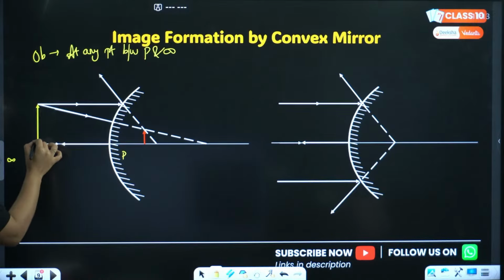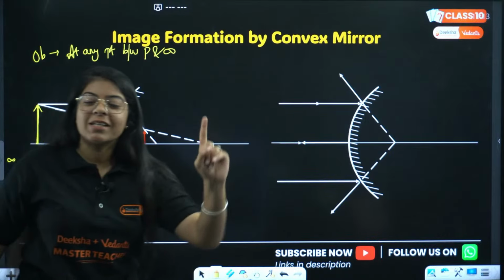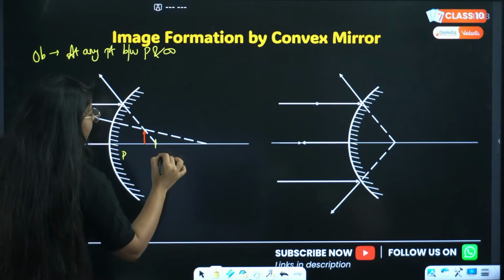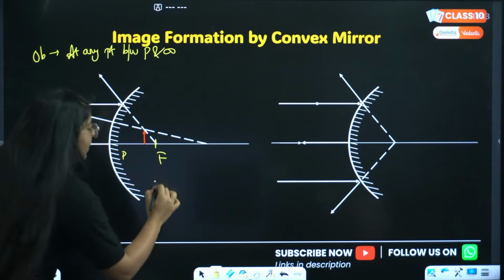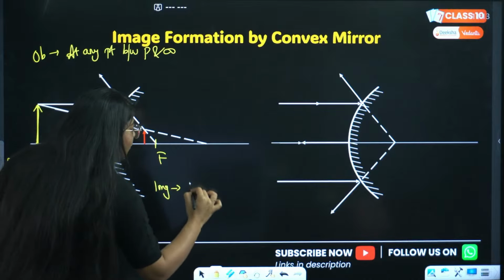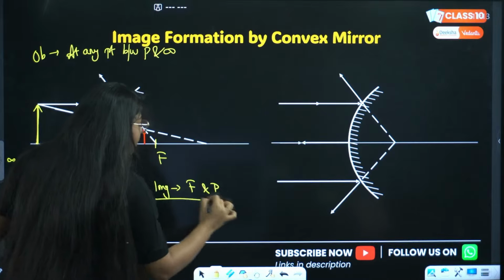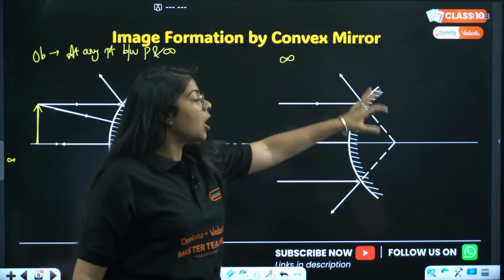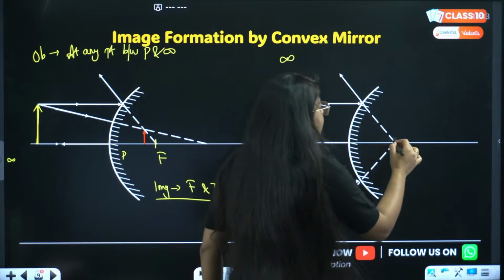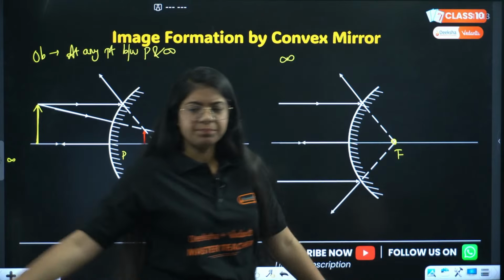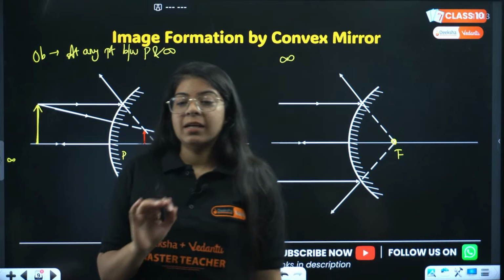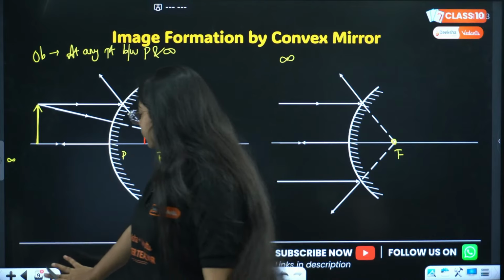So the object is anywhere between infinity and pole, and the image will be formed between focus and pole, right? Done. Next we have, when the object is at infinity, image appears to be forming at the focus. Done. All the image part. The image formed will be virtual, diminished and erect. Very good, very good.